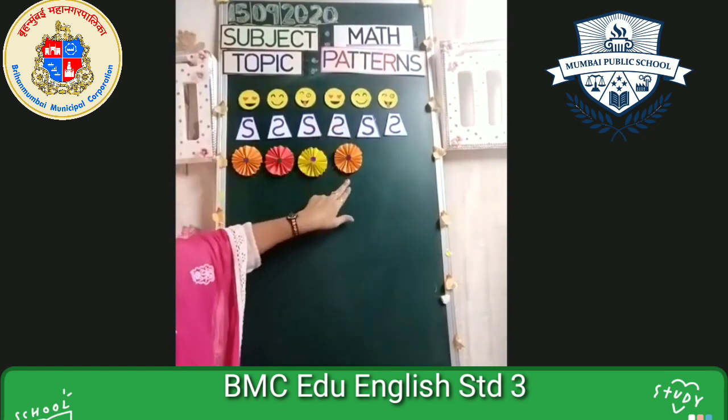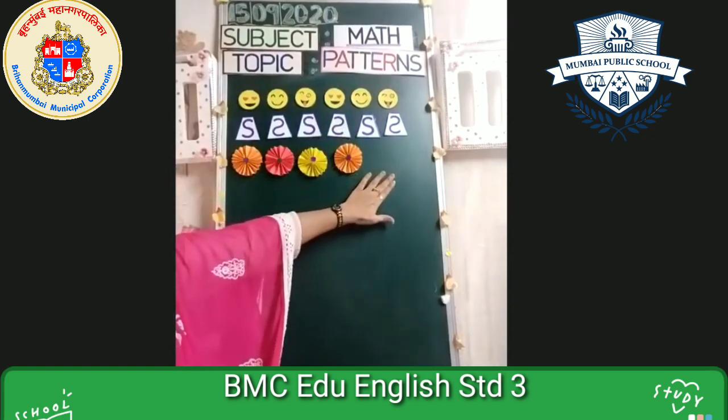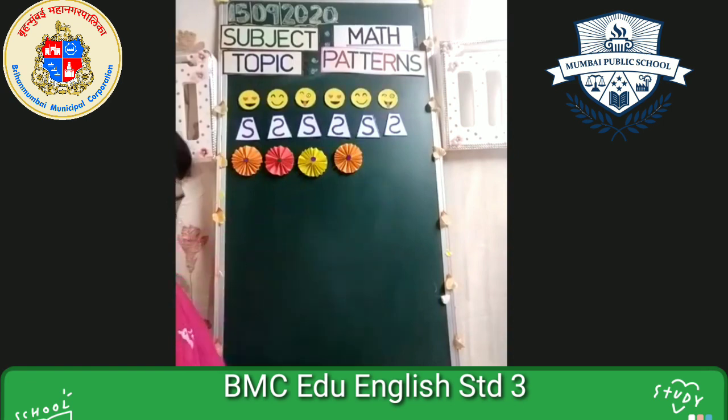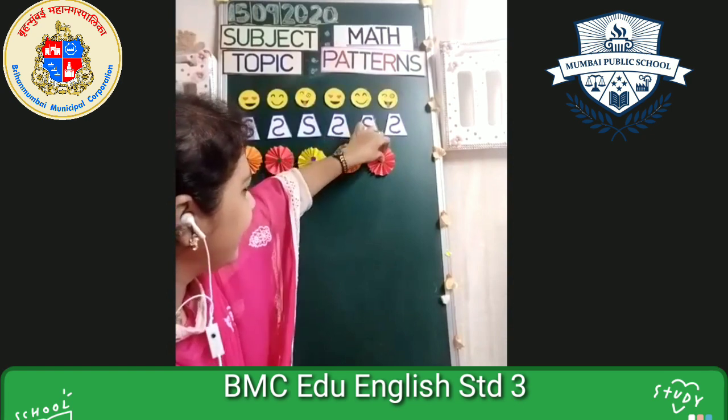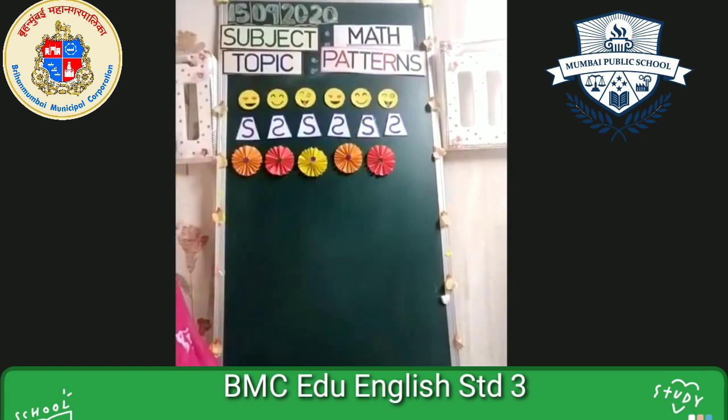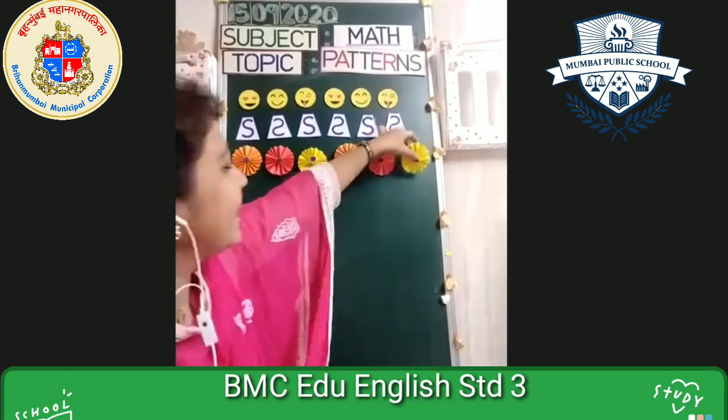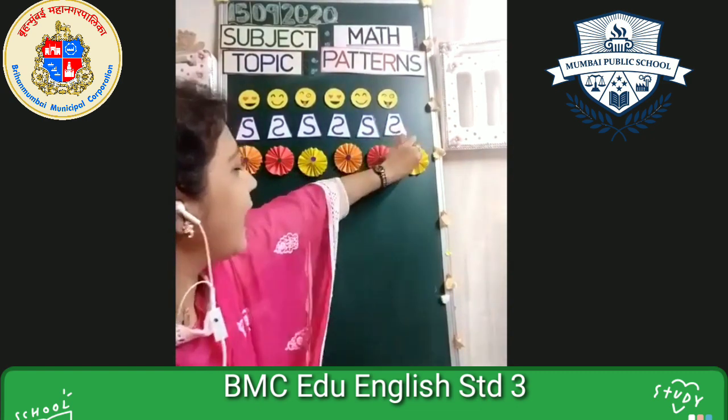Now after orange, which color will come? Yellow color? Say loudly. Yes, that's very good. Which color will come? Red color. That's very good. So red color. Now, is it over? No. Why no? Yellow color. That's very good. So for our color, our pattern is over.